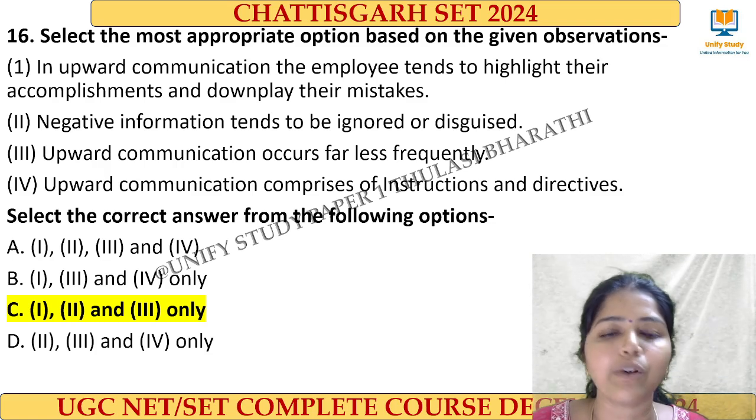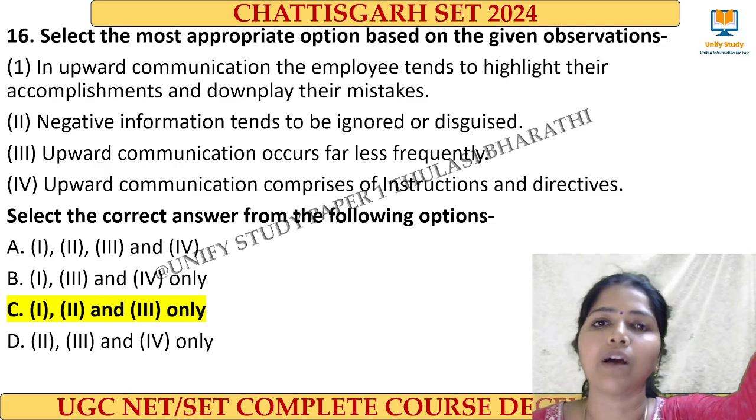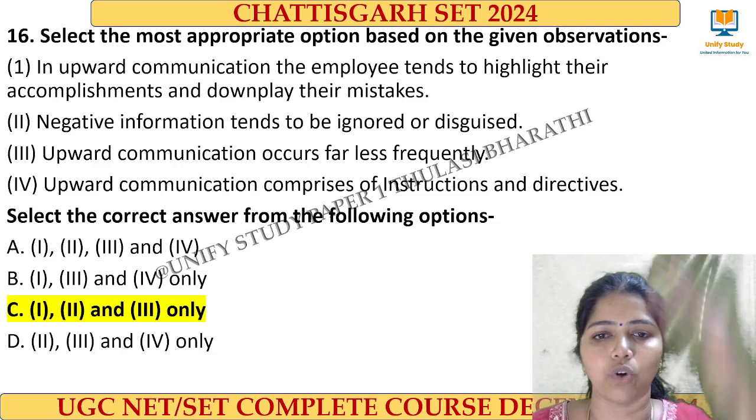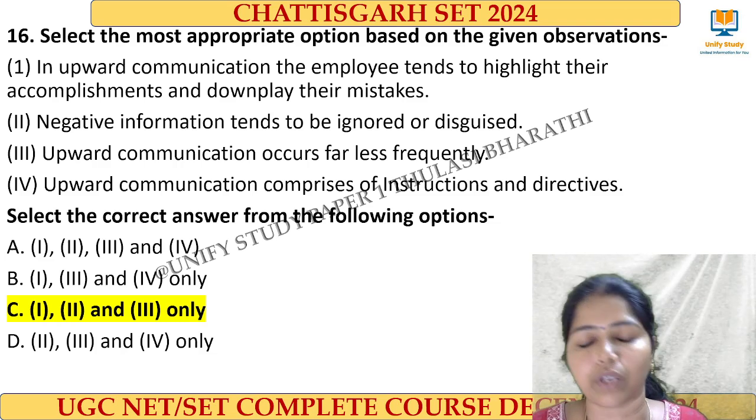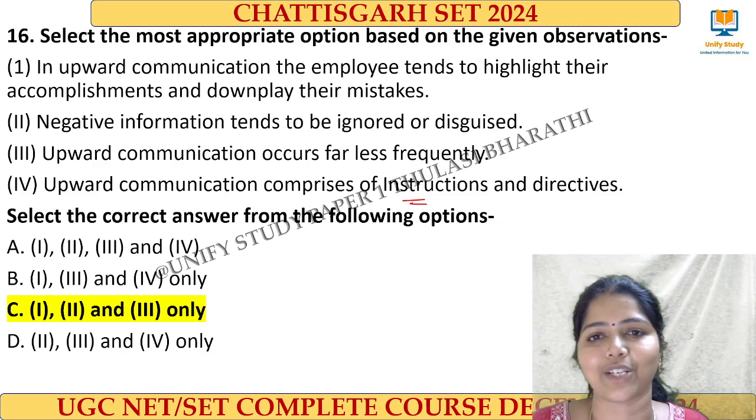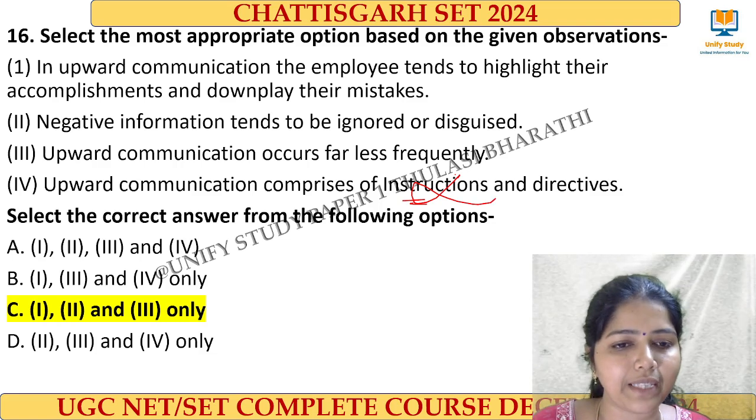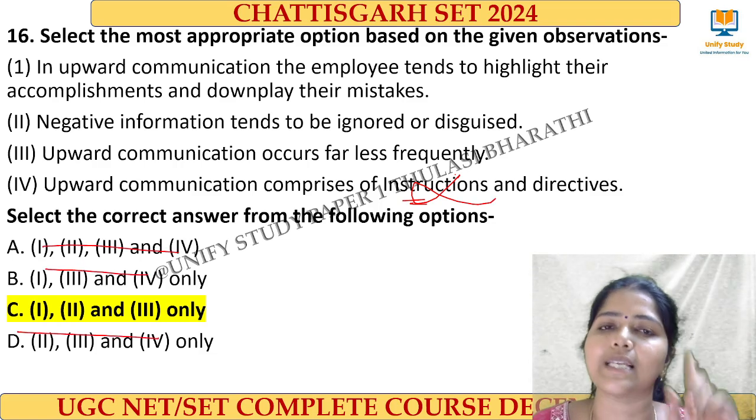For this, upward communication means it goes from the employee to the employer, to the superior. So the subordinate will not give the instructions, right? So this will not be there. If we eliminate the fourth option, option C is the right answer.